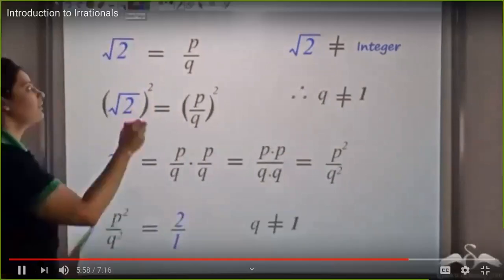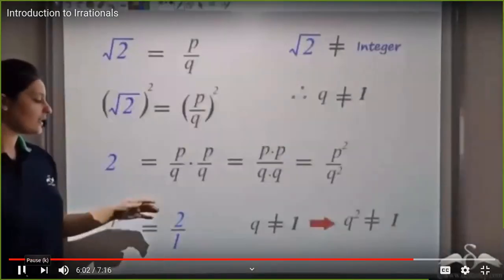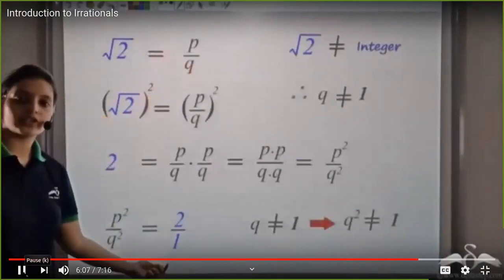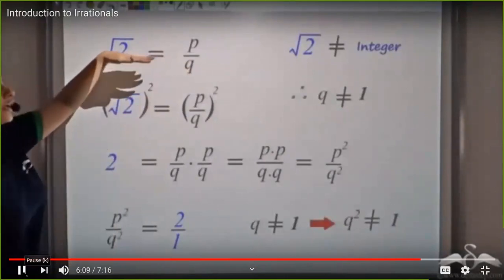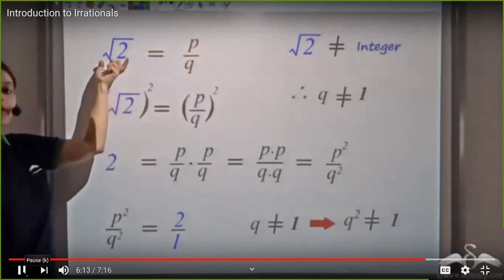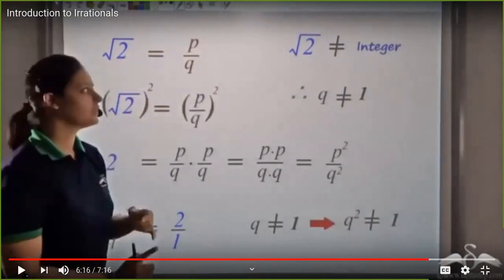Q is not 1. Therefore, q square could not be 1. So I cannot express under root 2 in the form p by q because I get a contradiction here. Since under root 2 cannot be expressed as p by q in this form, hence I can say that under root 2 is not a rational number. Well, I hope you understood how that argument is done.